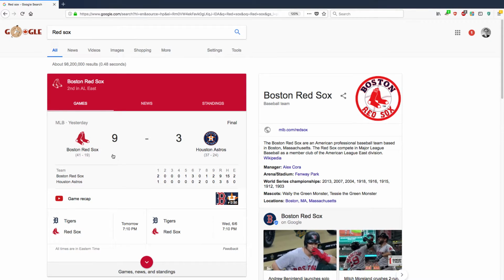consideration. But let's say I want to just focus on the news. It's showing me the results here. It's also showing me the official Red Sox team page on MLB.com. But what about news items?